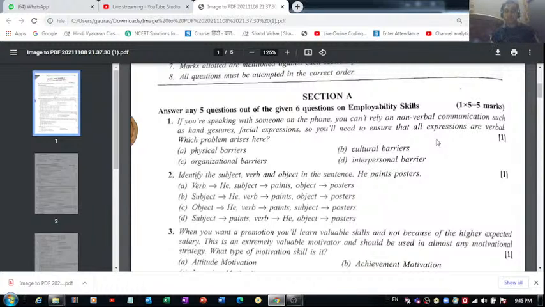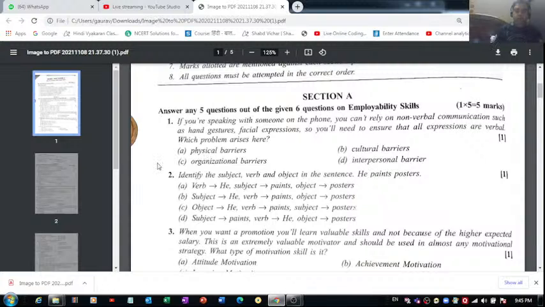It is physical barrier, right? Because they cannot see each other physically, it's very hard to find out the mood of the other person. The only thing we can use to find out the other person's mood is the tone he is using for communicating his things. So here the barrier is this physical barrier.